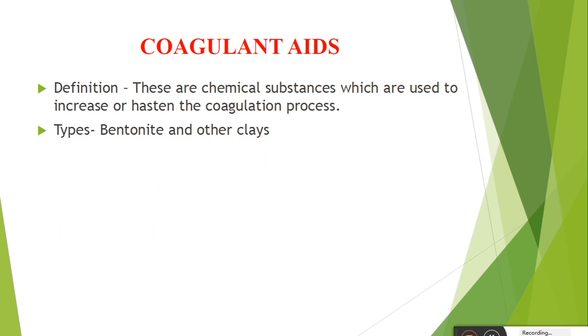Now the next one is coagulant aids. What do you mean by coagulant aids? Coagulant aids are chemical substances which are used to increase or hasten the coagulation process. They may be natural or man-made. The natural coagulant aids are bentonite and other clay, which are commonly used.